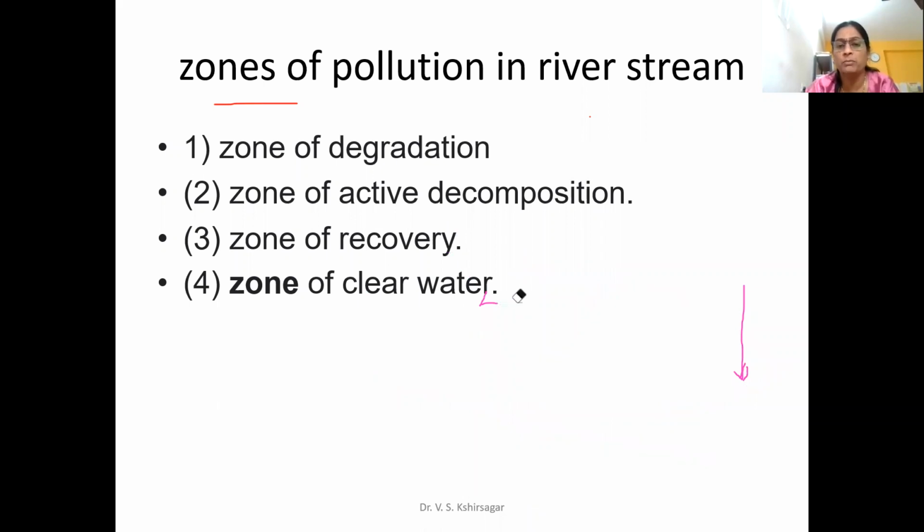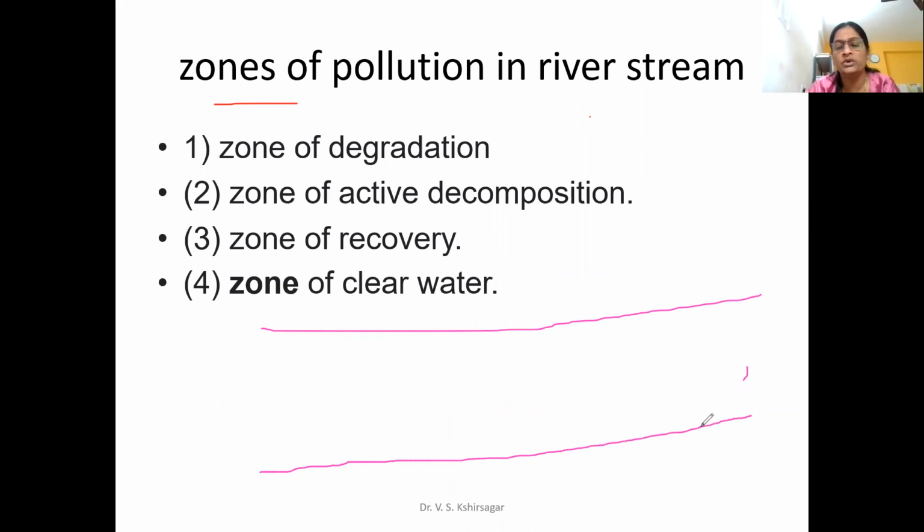What is that concept? I will try to explain it in a proper manner. Actually, there will be a graph in a stream. If I ask you to go to the Pandharpur river and collect a sample after every 1 kilometer, this is the starting point where the wastewater is disposed, and from that you are supposed to collect a sample at each 1 kilometer distance.